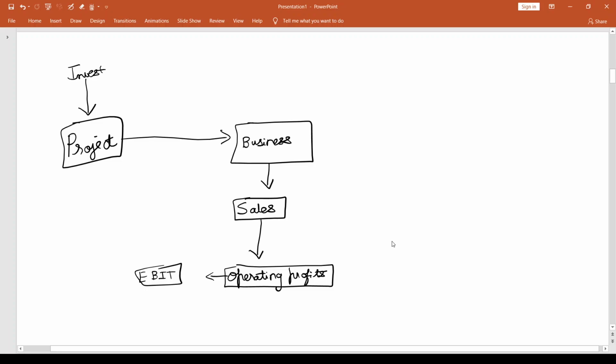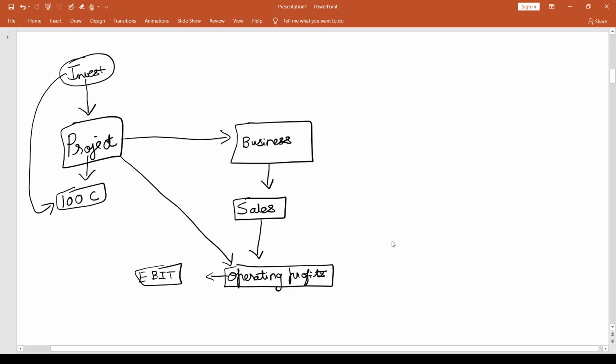The first point I want to be very clear about here is that what is important to generate this operating profits is the project. So indirectly I can see the project leading to operating profits. Basically when I say project, I mean the investment in the project. So for my operating profits, I actually don't care how I finance the project. In other words, let's say I require a 100 crore investment in this project. Now, how I get this 100 crores is irrelevant.